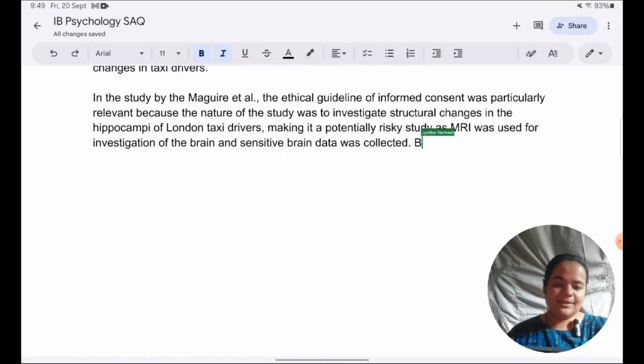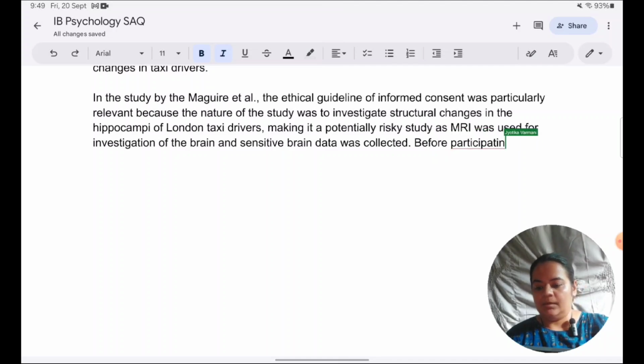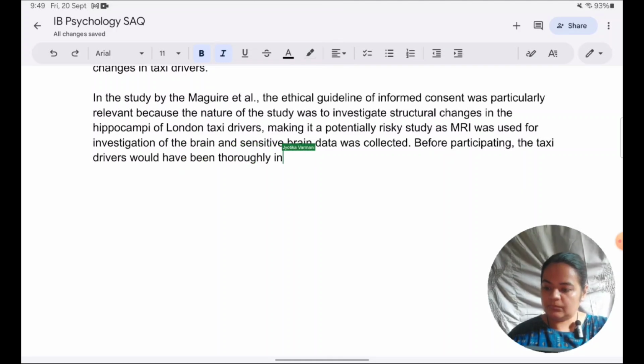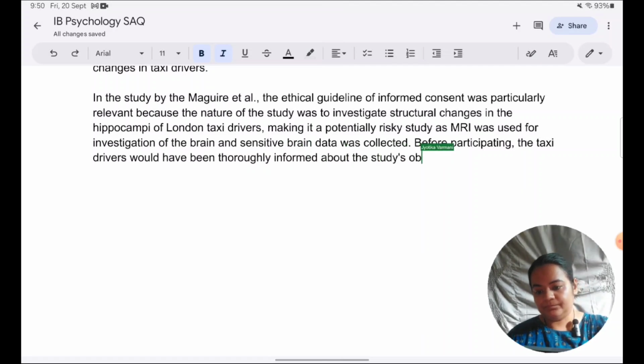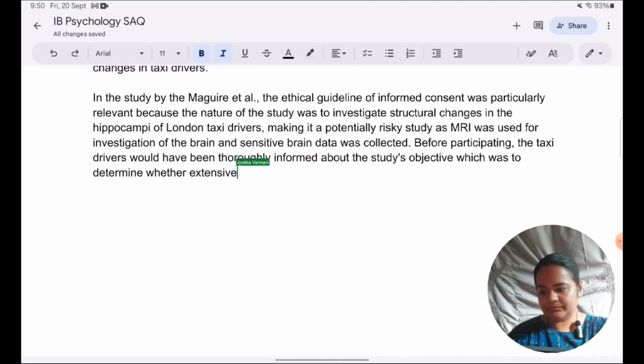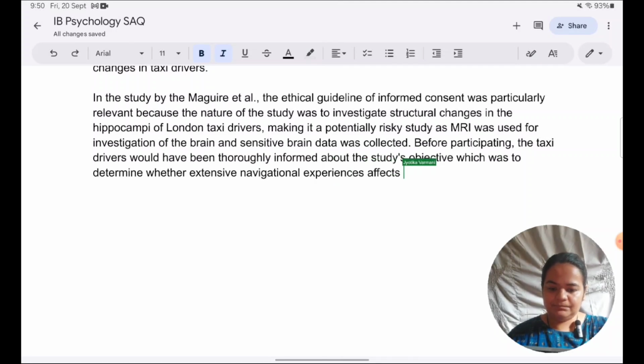So what we can specify now is, before participating, the taxi drivers would have been, because most probably they were, thoroughly informed about the study's importance, objective, which was to determine whether extensive navigational experiences affects brain structure, particularly the hippocampus.